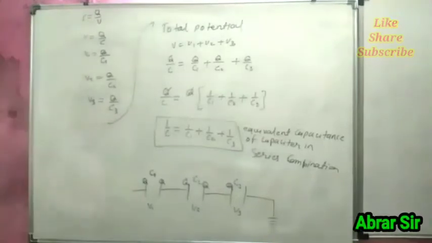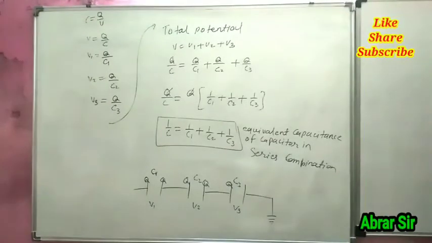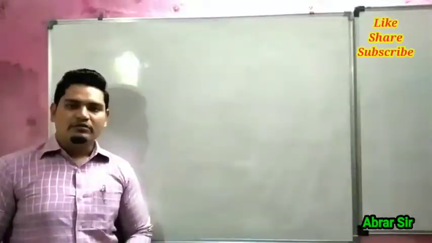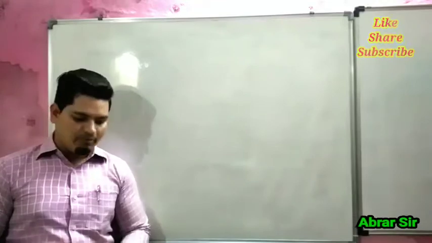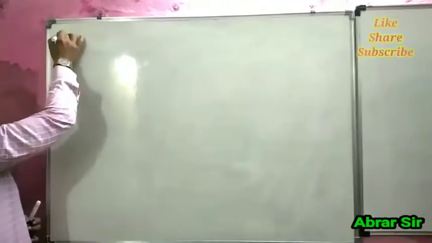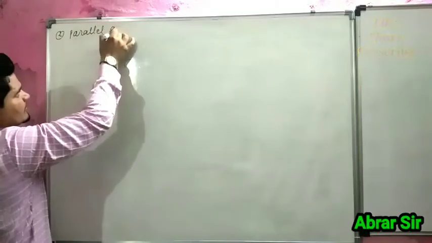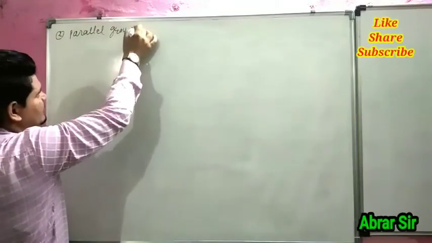You can write now. Second is parallel grouping.